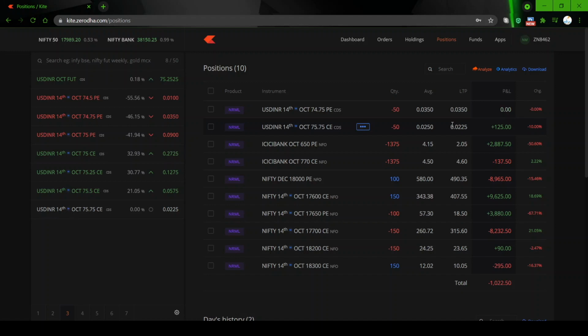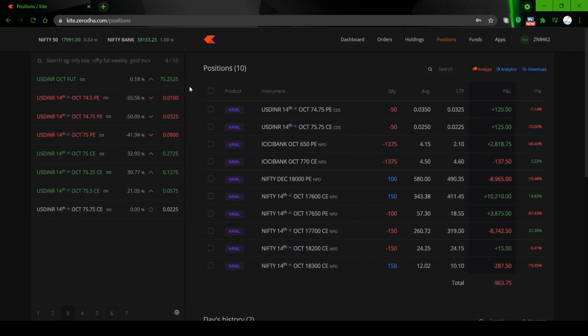Otherwise, the movement will be per day 10 paisa, 15 paisa, 20 paisa. It will not move more than that. Today also you can see how it is moving. It is only 0.18, 0.2% up. Yesterday it closed at about 75.11 or 75.12, so it is up by about 11 or 12 paisa. The movement will be something like that only.